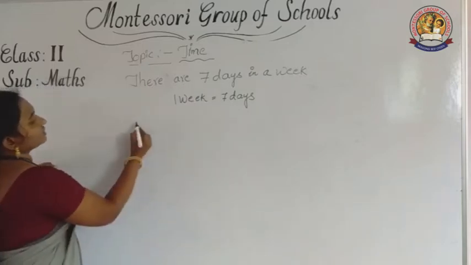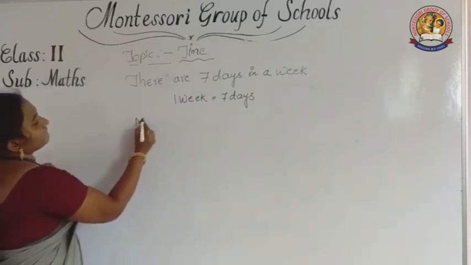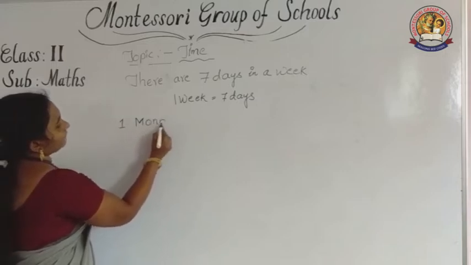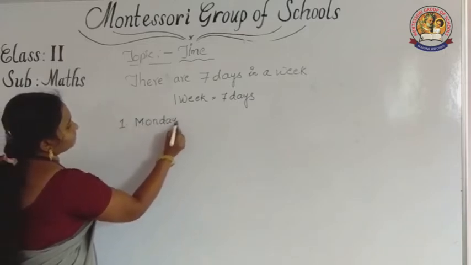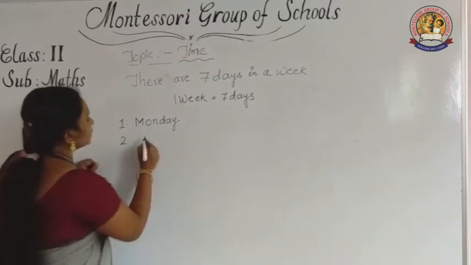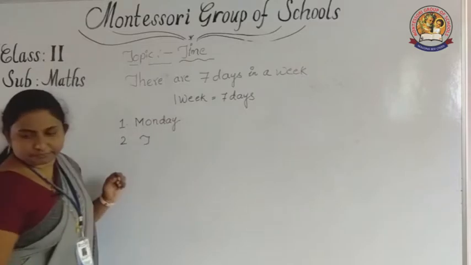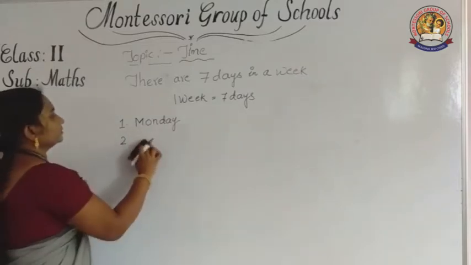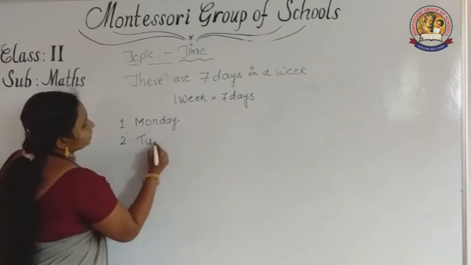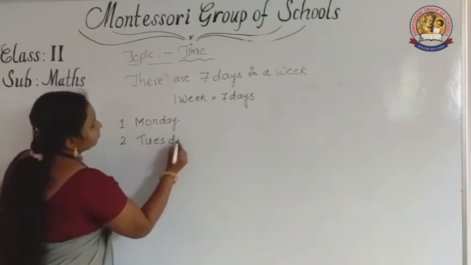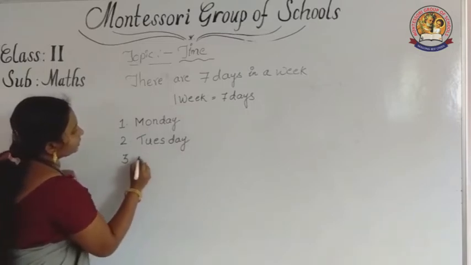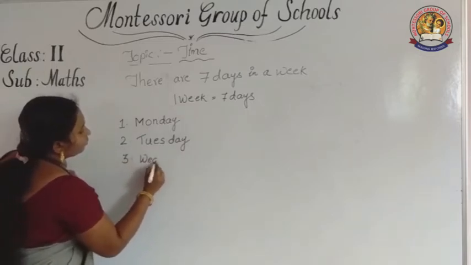So now, first day Monday. Second day Tuesday. And third day Wednesday.